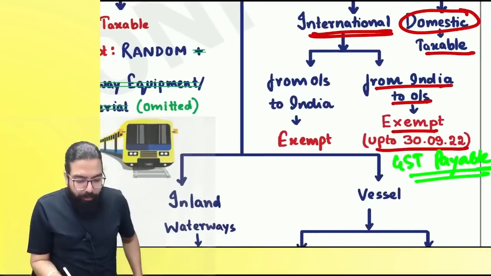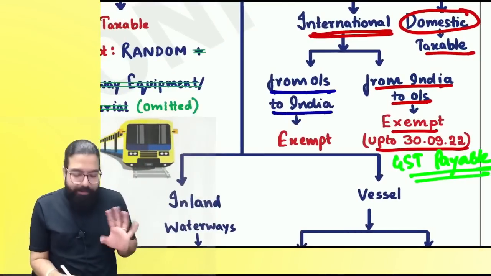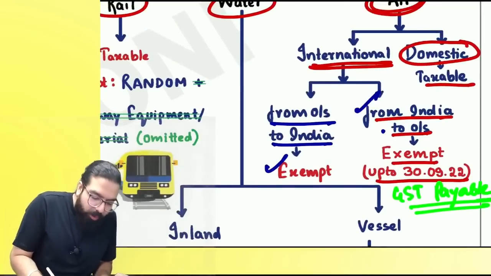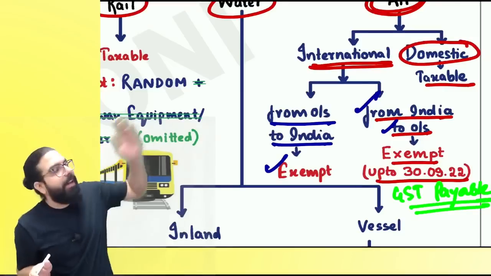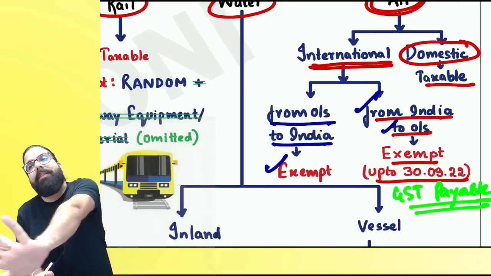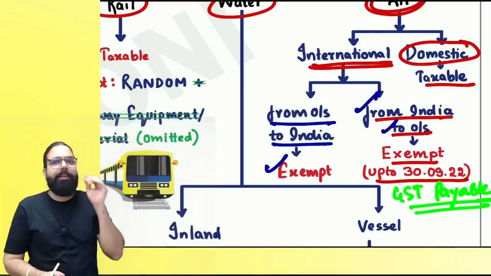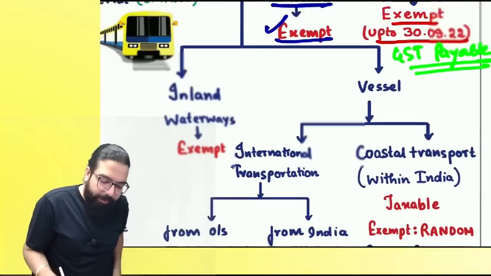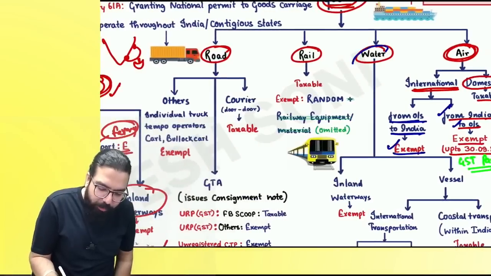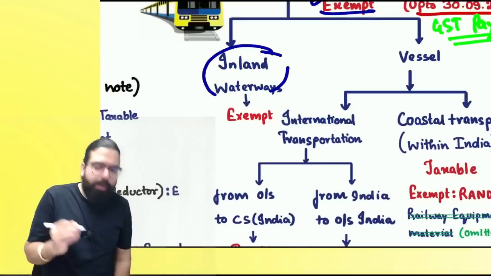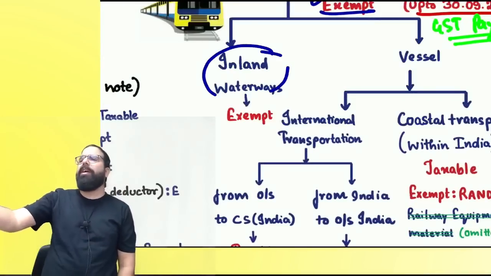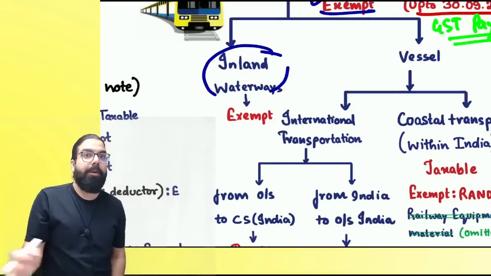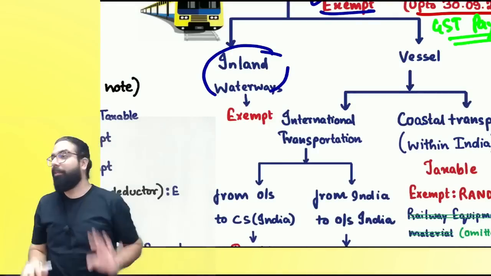Can I go ahead, everyone? From outside India to India is still exempt. International transportation of goods from India to outside was exempted, but now it is under GST. GST is payable, but from outside to India is still exempt. The next one is transportation of goods by water, inland waterways. The government is telling you to use the rivers for goods or passengers. I will not charge anything, because then our traffic on the road will be less. So use the rivers. Can I go ahead, everyone?